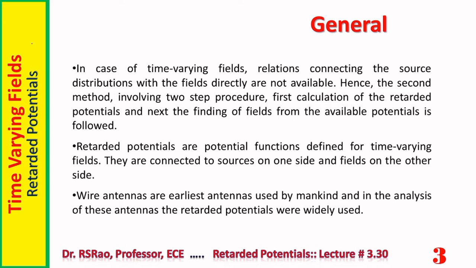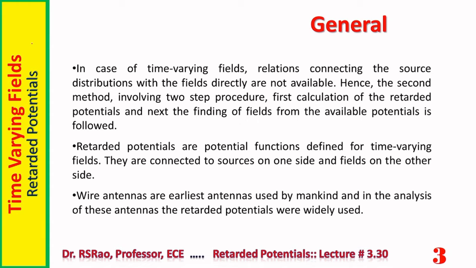So potential function, when source distribution is given, potential can be computed. Potential functions are directly connected to fields. Relations are there connecting them with the fields. So on one side they are connected to sources, on the other side directly they are connected to the fields. So normally in dynamic fields what we do is from given source distribution we first compute potential, from potential then we do field calculations.